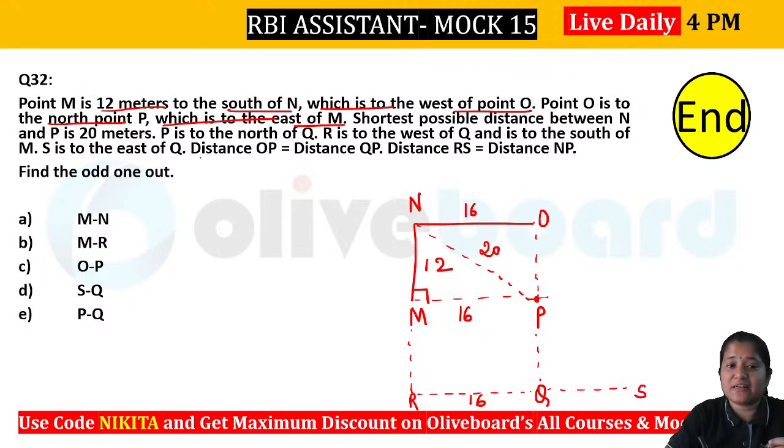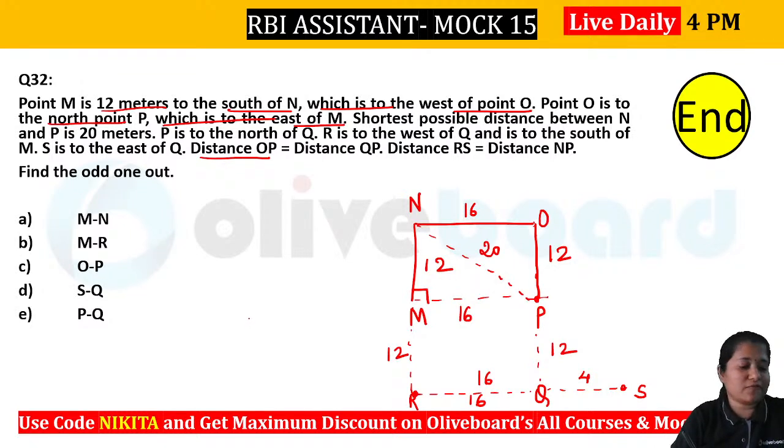After that, it is given distance OP, that is equal to 12, is equal to distance QP, that is equal to 12. This is also 12 here. Distance RS, S कहाँ पर है? That is this distance. You can see RS is equal to distance NP. So again you can see RS has to be equal to NP. So we know that this is 16. This will be 4 here because total RS should be equal to 20. So we know that RQ is equal to 16. That means QS will be equal to 4.